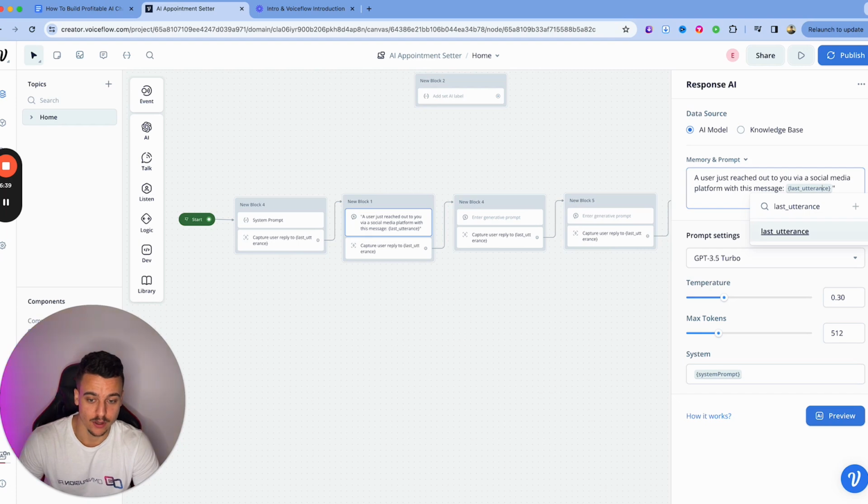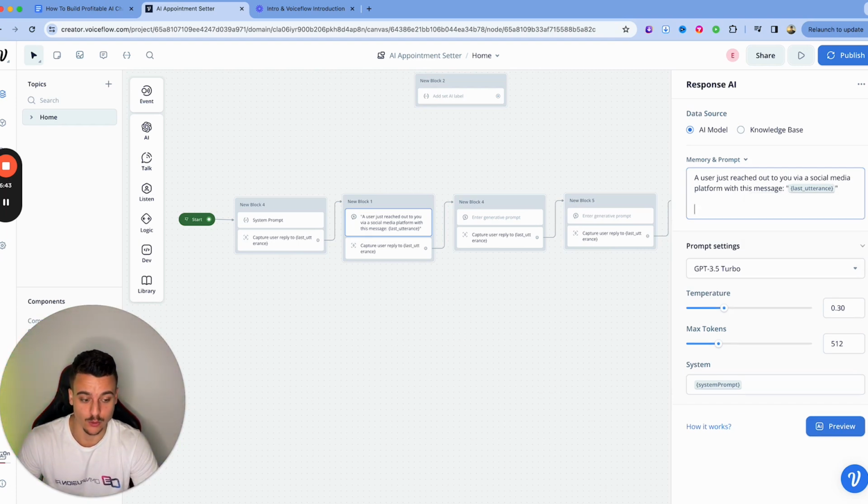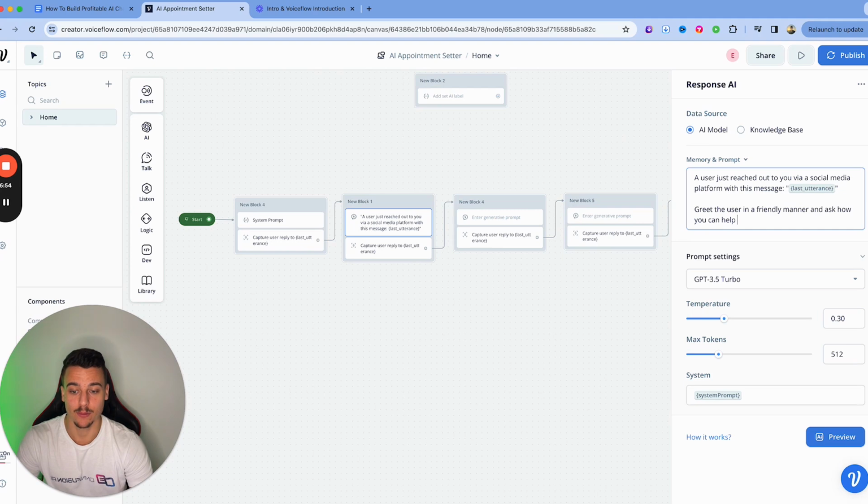Feel free to put quotation marks around this so the AI model is less confused. Now we're gonna give it some instructions. Greet the user in a friendly manner and ask how you can help them with their business goals today.